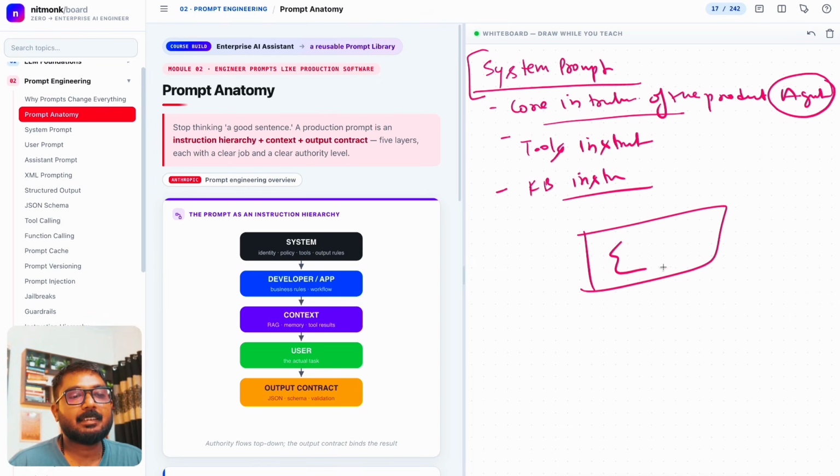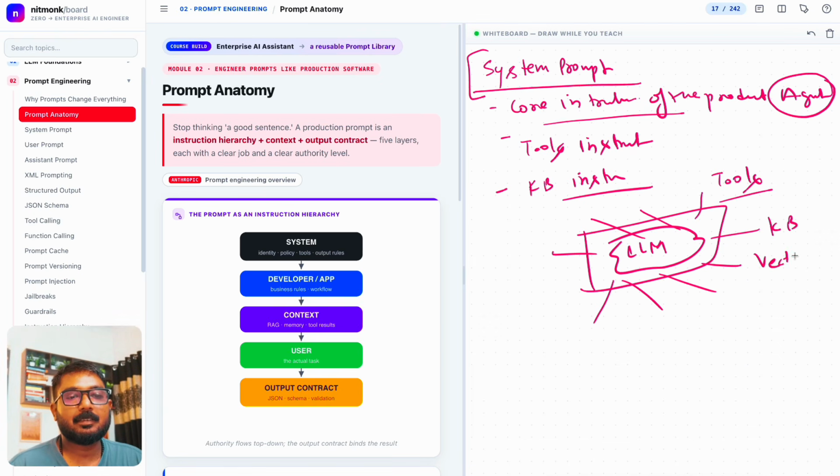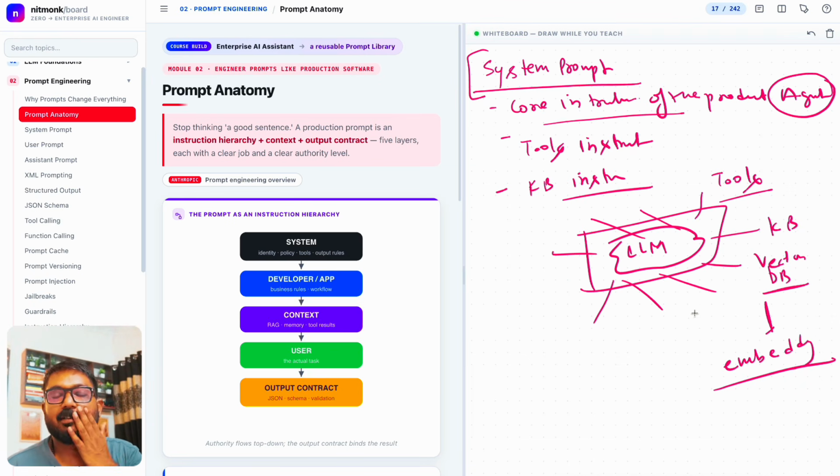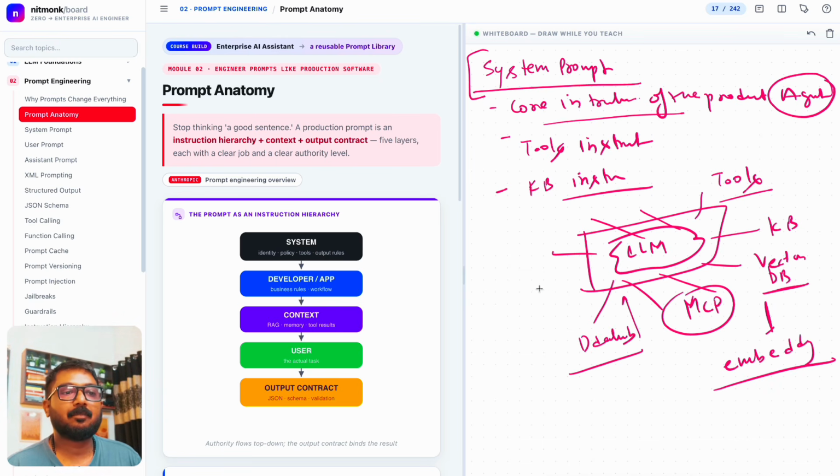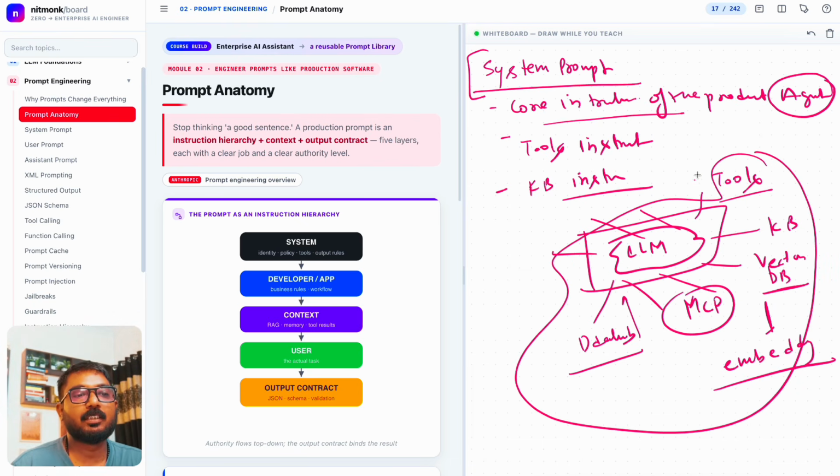So it's like there is a brain, the LLM, and all around it, its different components are connected. Let's say I told you about tools like lambdas. Let's say I told you about a knowledge base like a vector database, where we store the embeddings that we learned in the previous video. There could be other words I am trying to use here that I haven't told you. Let's say there is MCP, which you have heard of, that we connect. There is, let's say, a database that we directly connect with these LLMs. So all these connections, all these instructions always go in the system prompt, and that defines the system instruction of what this will do. And then comes the user prompt.